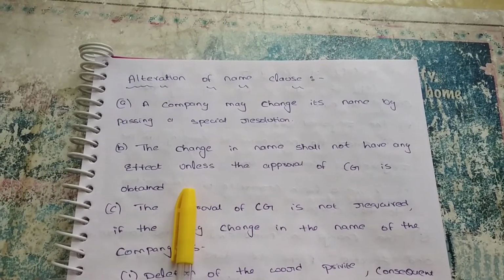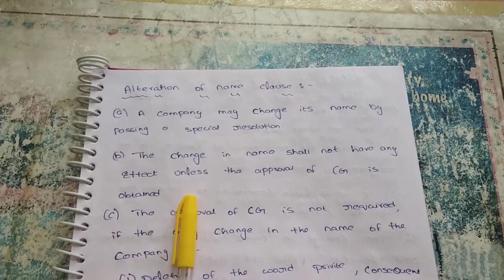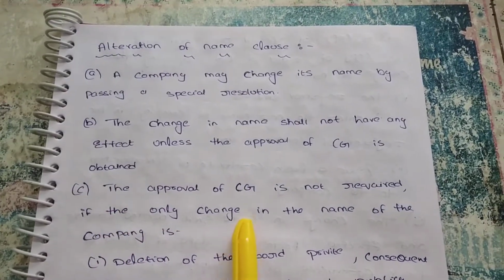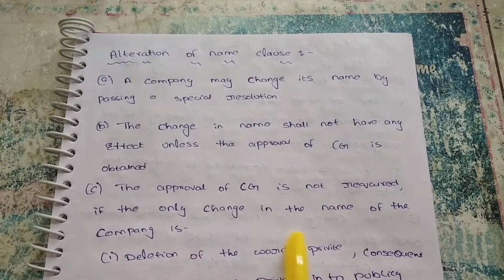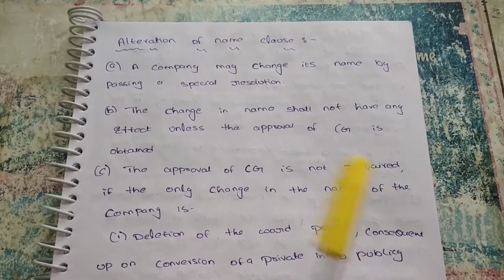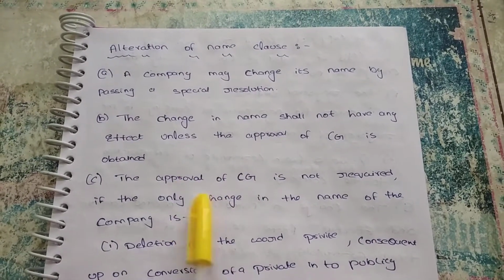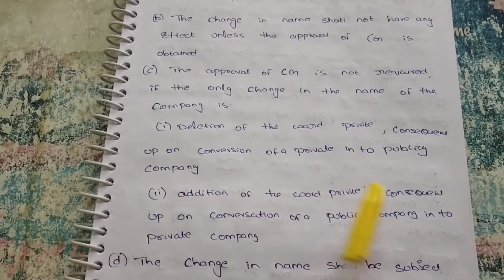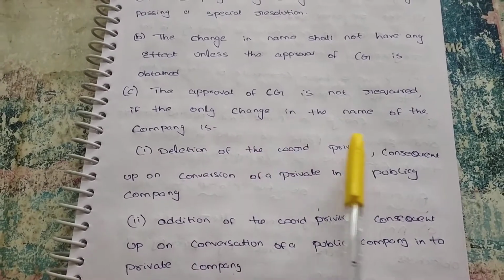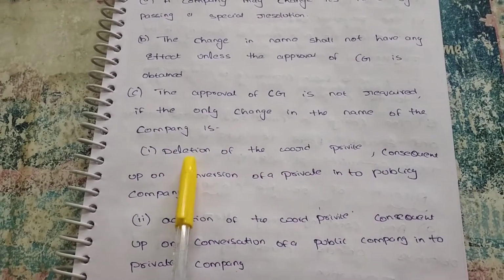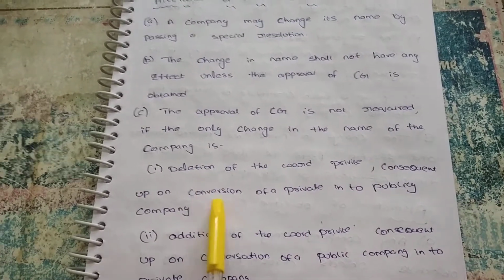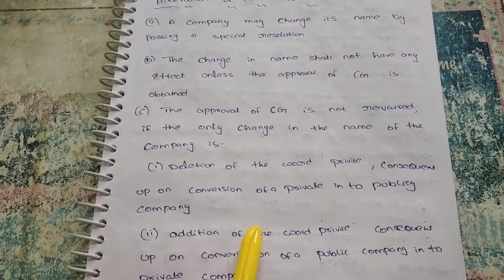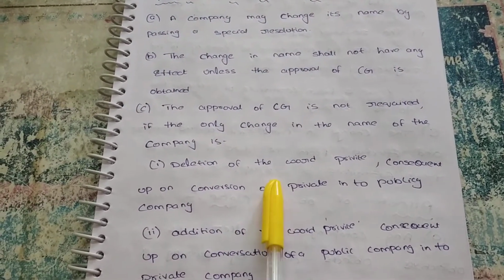If our name shall not affect any public or the society, the central government has to approve that, then only we can change the name. In every case the central government approval is required, but in the following cases the central government approval is not required. The approval is not required if the only change in the name of the company is the deletion of the word private. In a private limited company, the word is private. For the deletion of private, there is no need for the central government approval.